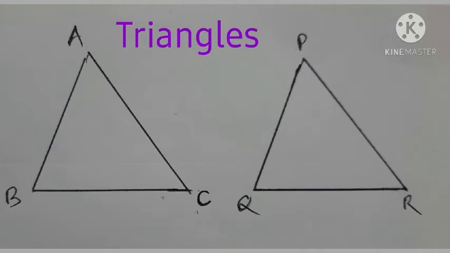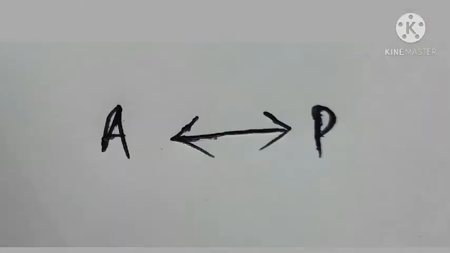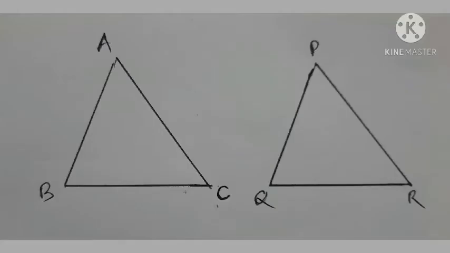This is known as one-to-one correspondence between the vertices of two triangles. This one-to-one correspondence between the vertices can symbolically be written as A to P. Again, vertex B of triangle ABC and vertex Q of triangle PQR are on one another.